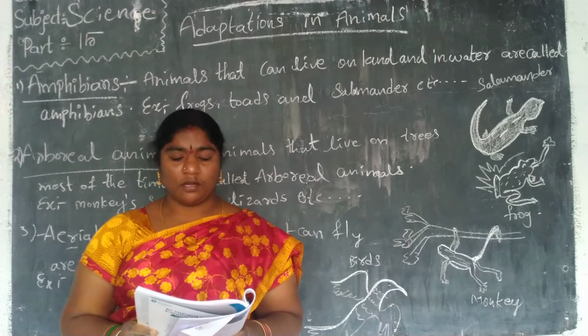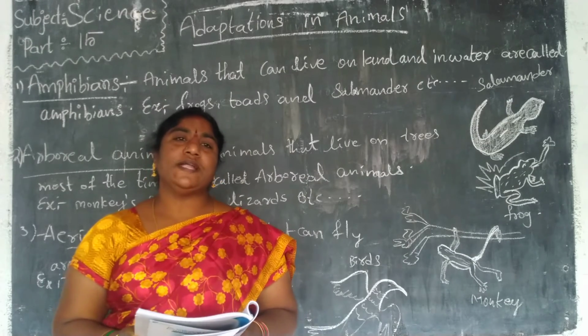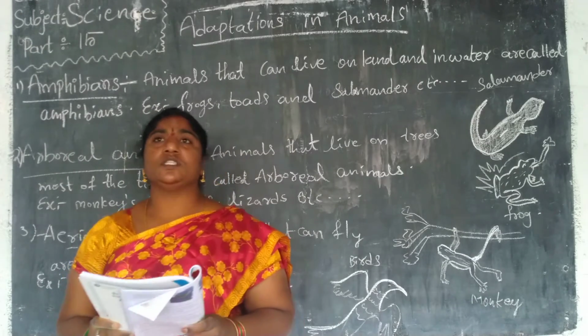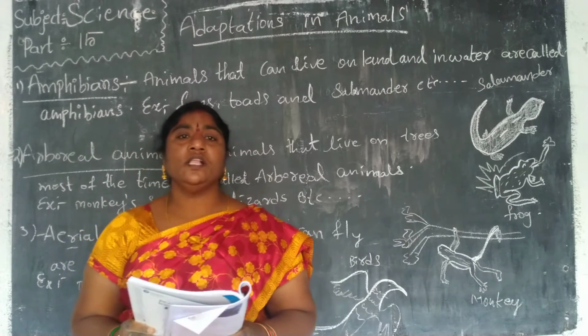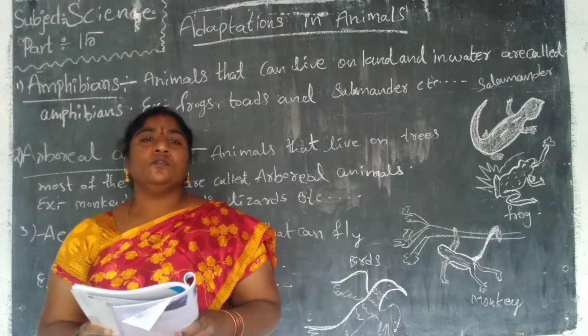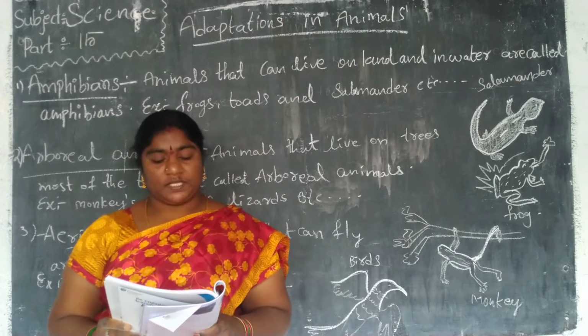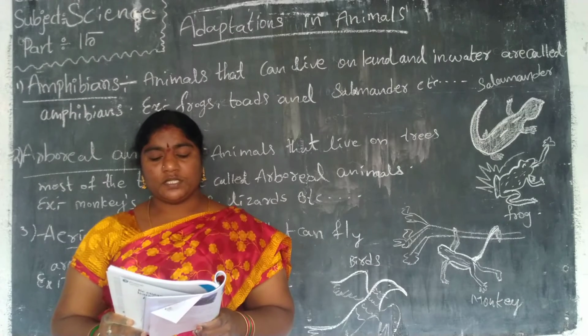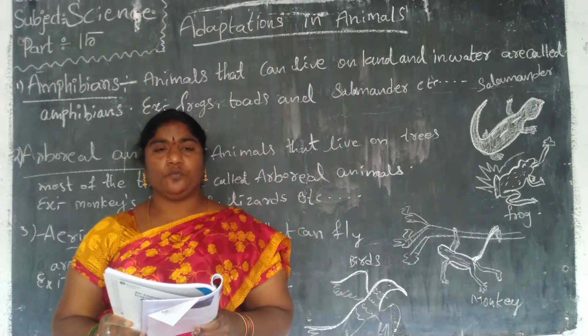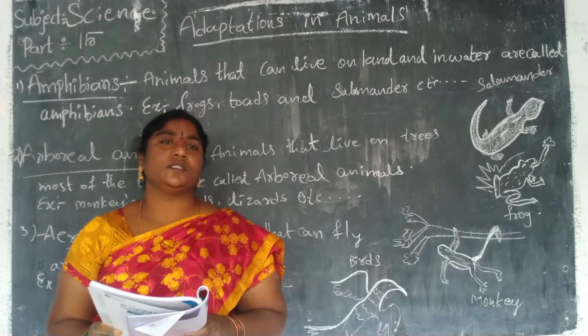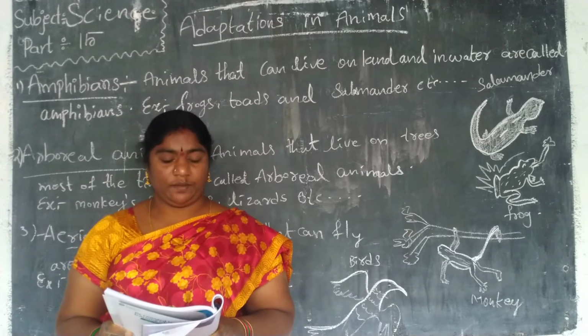Bats also belong to this family. Bats are also called aerial animals because they can fly in the sky to move from one place to another. A few adaptive features of aerial animals are given below.